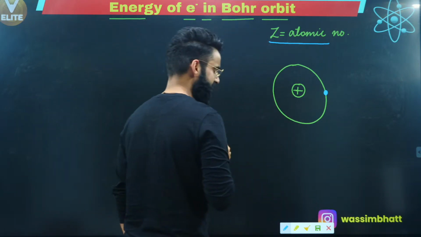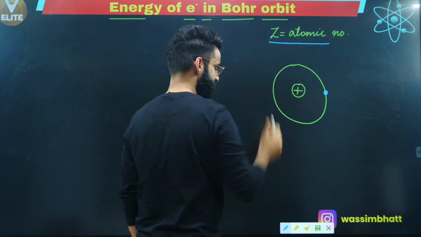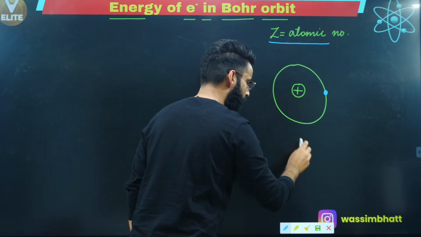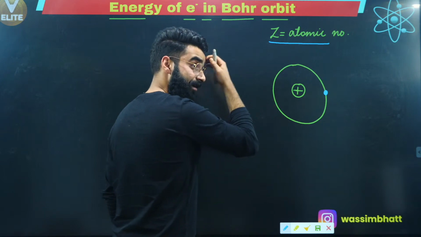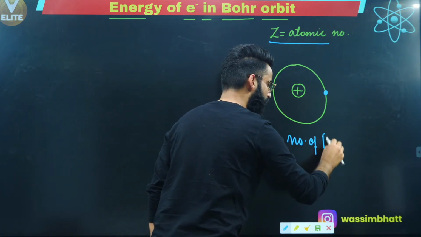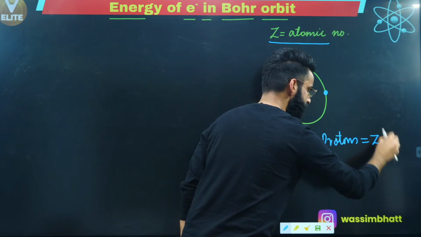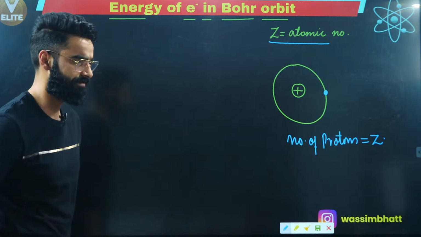Now first thing, guys, since the atomic number of this single electron species is Z, this species is going to contain Z number of protons. So first of all, I'll say the number of protons in this single electron species is simply going to be equal to the value of atomic number Z, right?